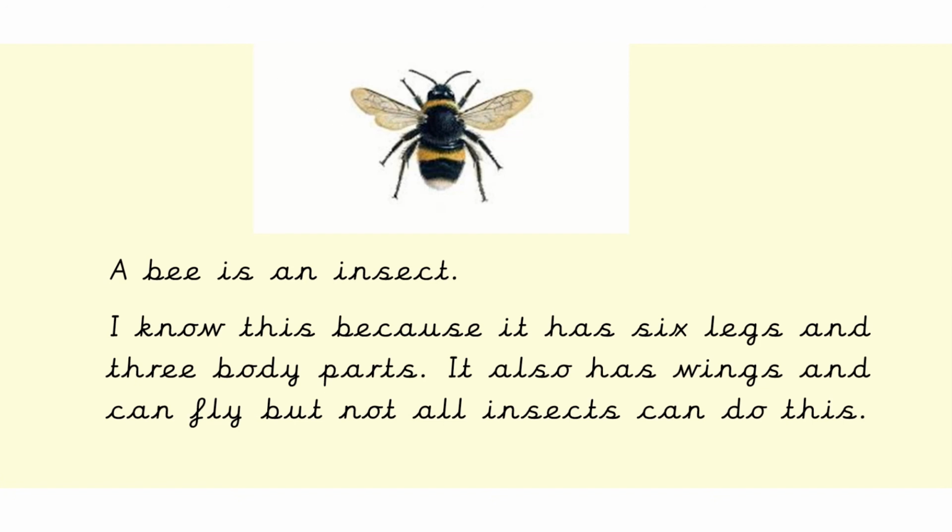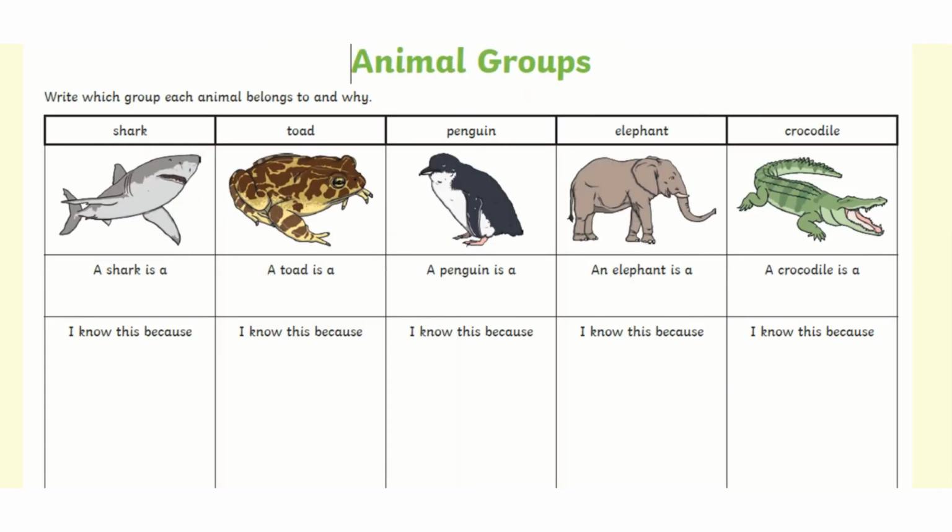Okay, your job is to complete these sentences for these animals. So it says write which group each animal belongs to and why. So you're going to finish off each of the sentences. A shark is a, I know this because, and tell us why. And do the same for each of the other animals. A toad, a penguin, an elephant, and a crocodile. There's no insect on this sheet, so if you can think of an insect as well, that would be brilliant.